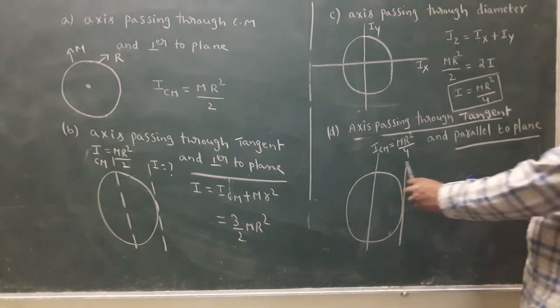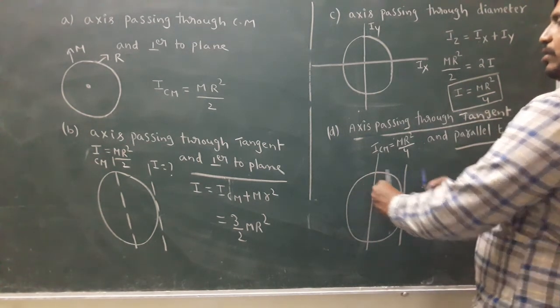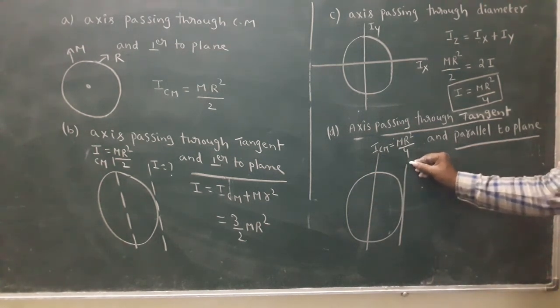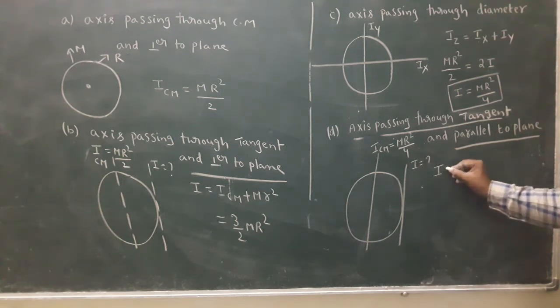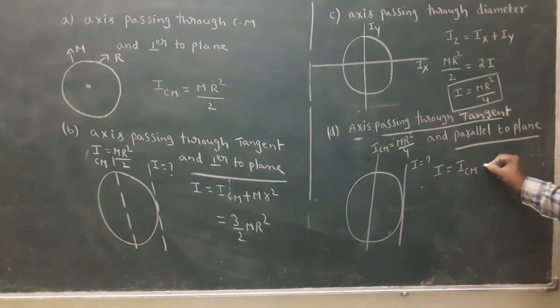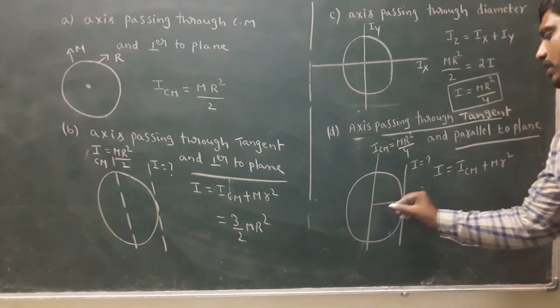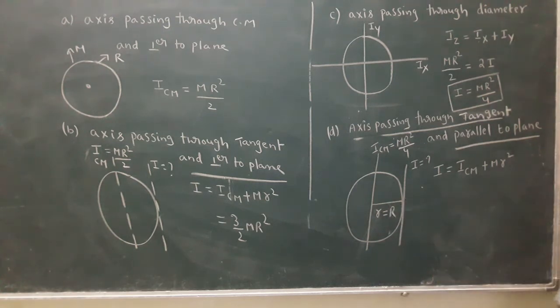In this situation, this is the axis and this is the axis. Both axes are parallel. Which theorem do we apply? The parallel axis theorem. What is the parallel axis theorem? I equals I CM plus M R square, where small r is the perpendicular distance between the two parallel axes.